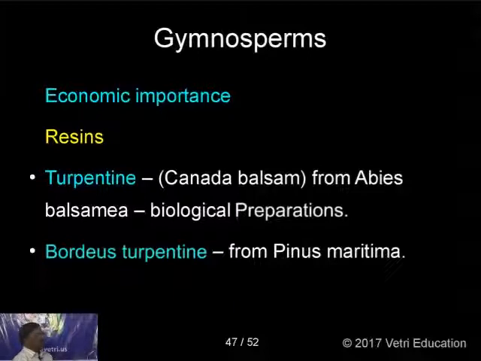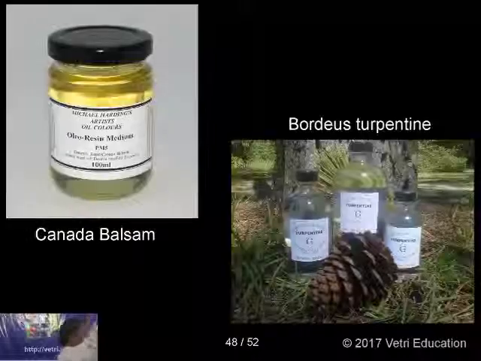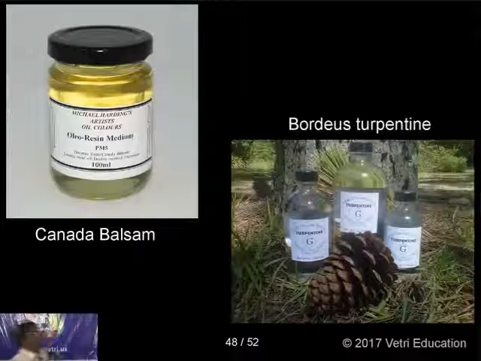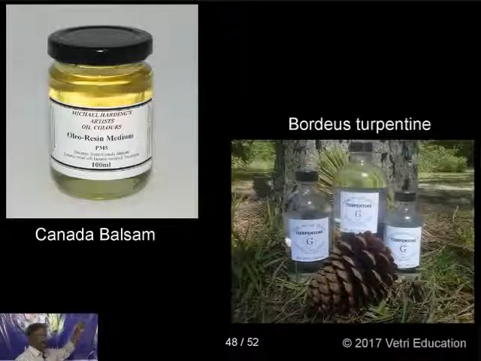These are all used for painting purposes. Photographs are also given. The first one, Canada balsam, is transparent and light yellow. That's why in very old slides you can find this light yellow color around the slide.